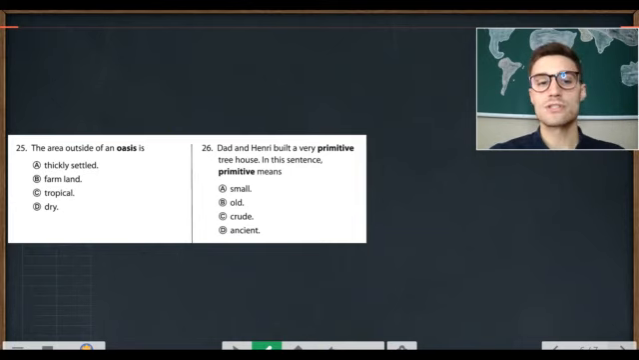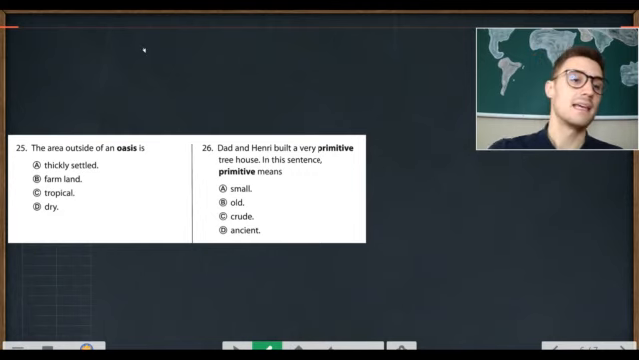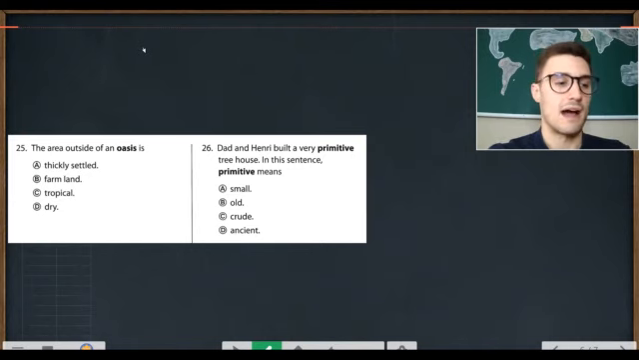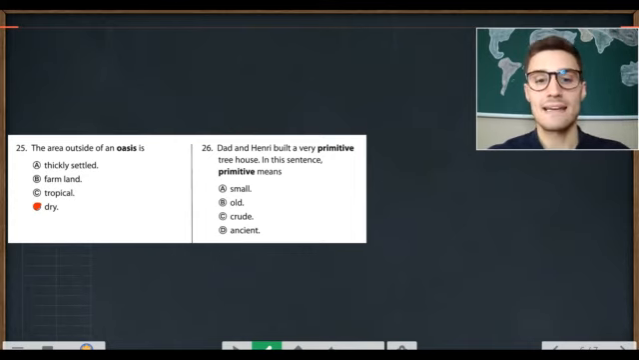And question 25. The area outside of an oasis is what? A. Thickly settled. B. Farmland. C. Tropical. D. Dry. The area outside of an oasis is D. Dry.